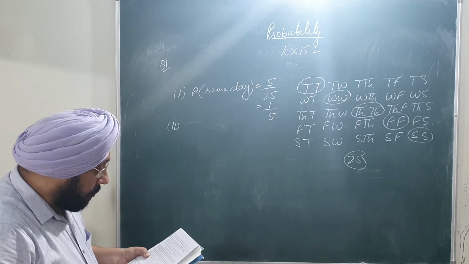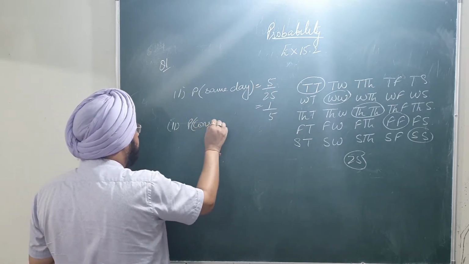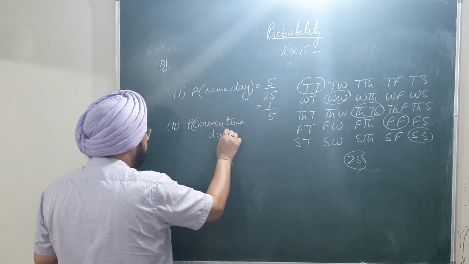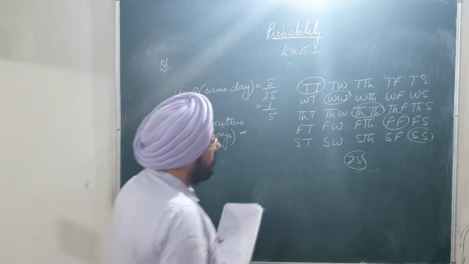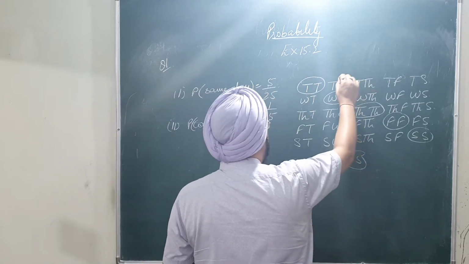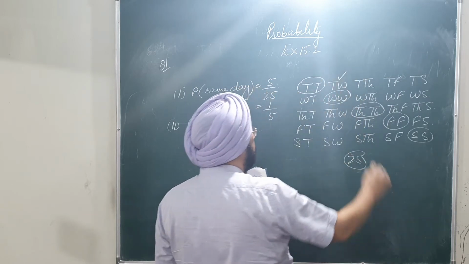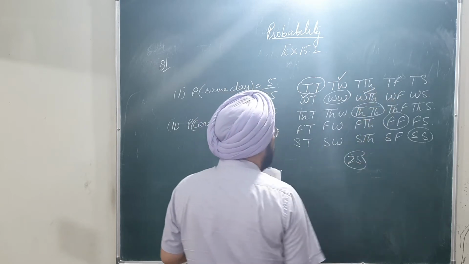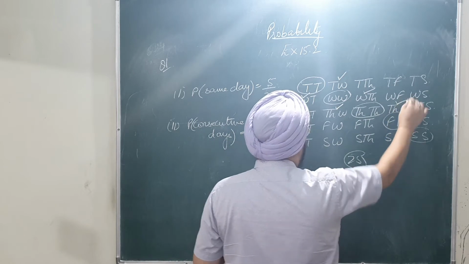Similarly, the second part, that they will meet on consecutive days. The probability of consecutive days will be equal to... Now, what are the consecutive days? This is Tuesday, Wednesday. Then we have Wednesday, Tuesday; Wednesday, Thursday; Thursday, Wednesday; Thursday, Friday.